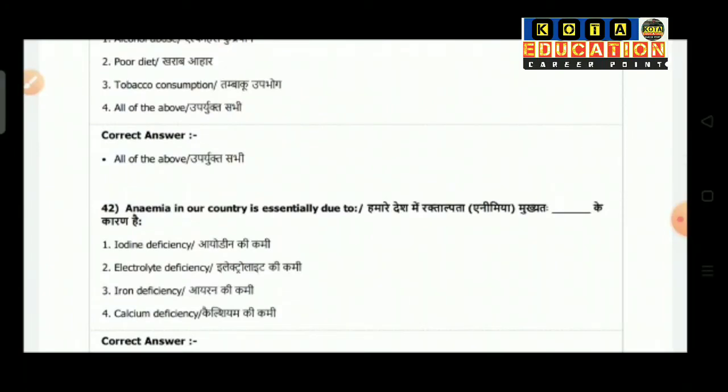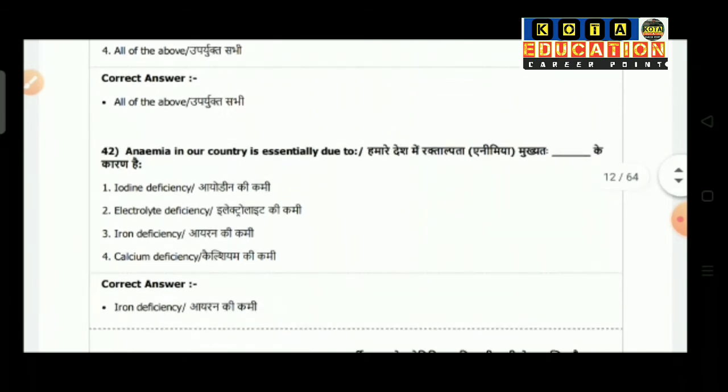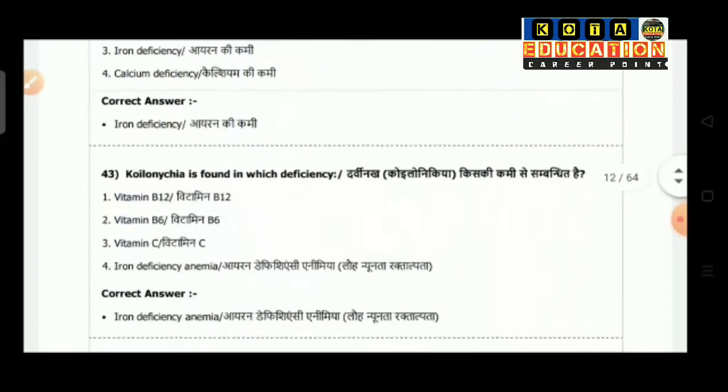Question number 42: anemia in our country is essentially due to. Option 1 is iodine deficiency, option 2 is electrolyte deficiency, option 3 is iron deficiency, option 4 is calcium deficiency. So the correct answer is iron deficiency.